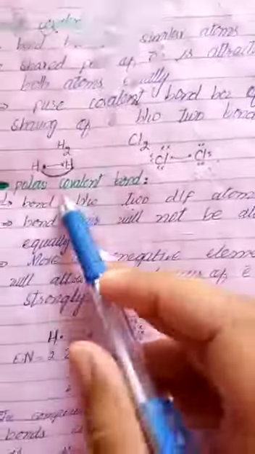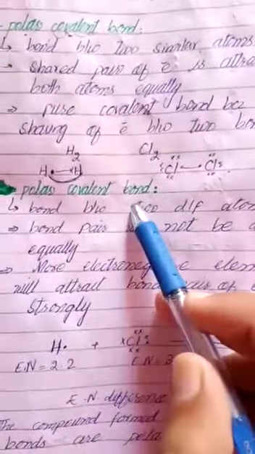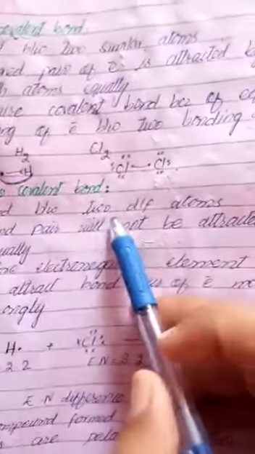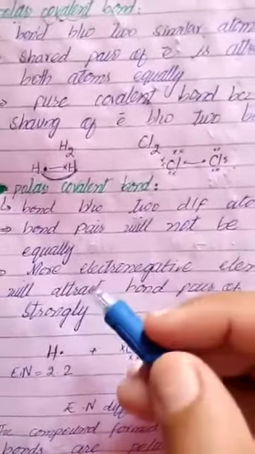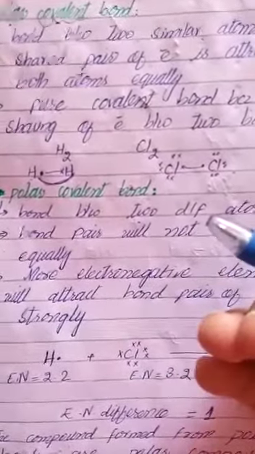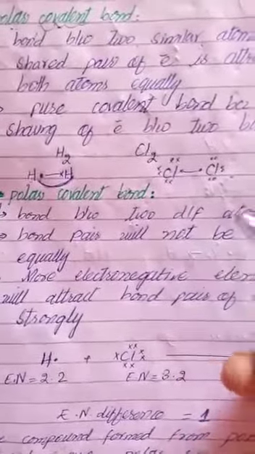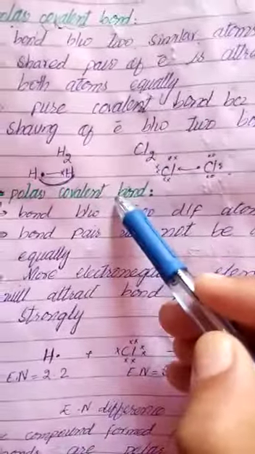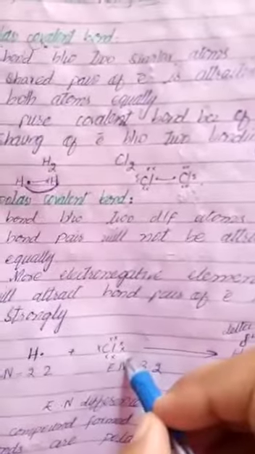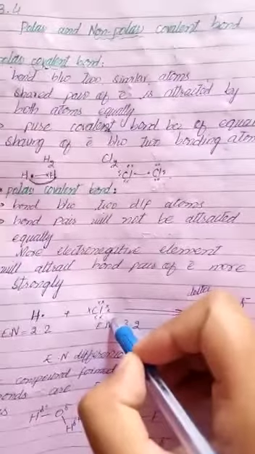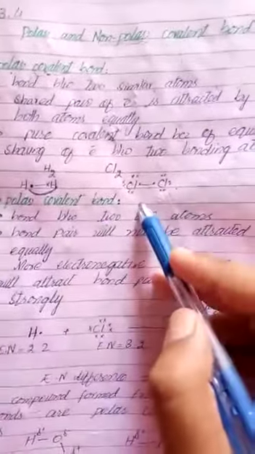Next is polar covalent bond. Polar covalent bond is a bond that is formed between two different atoms, because if two different atoms are there, then the poles will be created, that is positive pole and negative pole will be created, and it is also formed by the sharing of electrons. Bond formed between two different atoms, like hydrogen and chlorine. One is hydrogen, another is chlorine. It means two different atoms are there, and a bond formed between two different atoms results in a polar covalent bond.